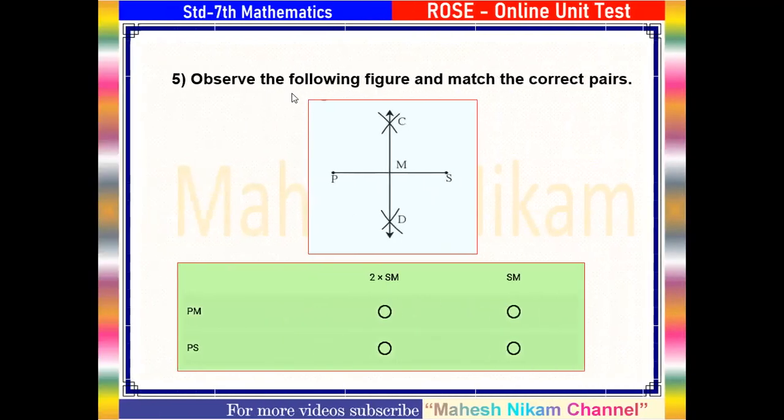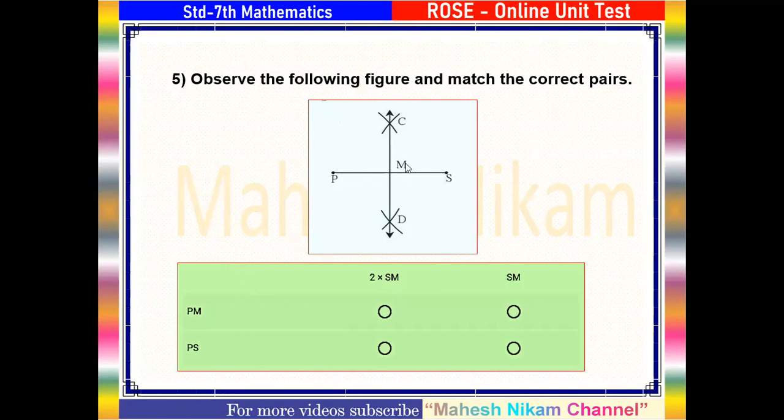Question number 5. Observe the following figure and match the correct pairs. Students, you can see, observe this figure. This is the construction of a perpendicular bisector, and here are the questions and here are the options. First is the length of PM. This is the length of PM.